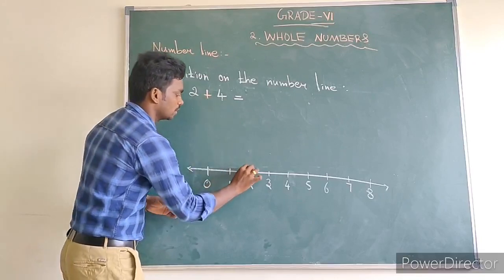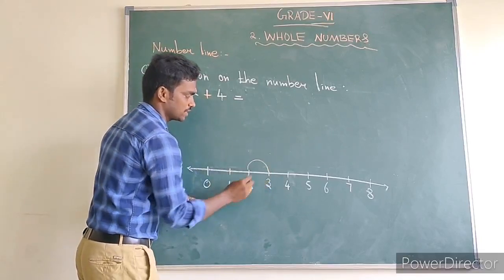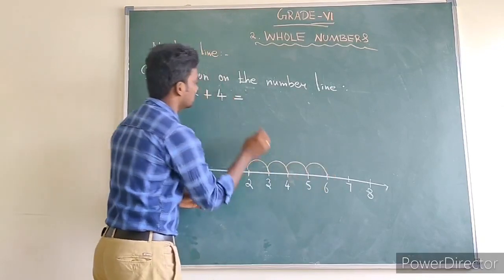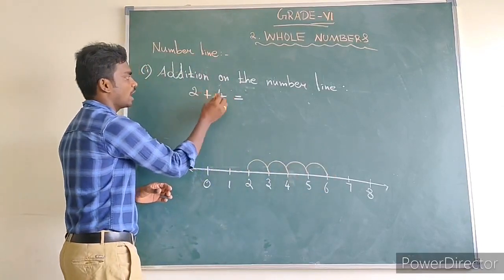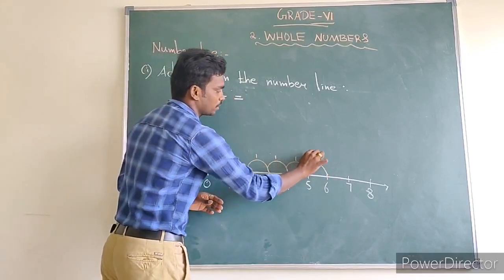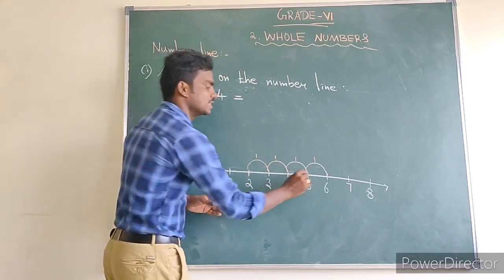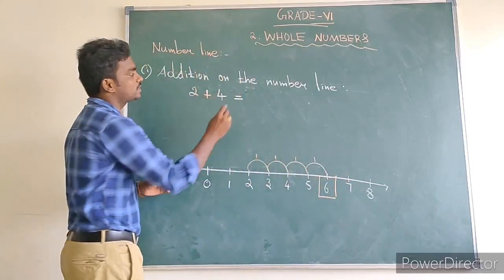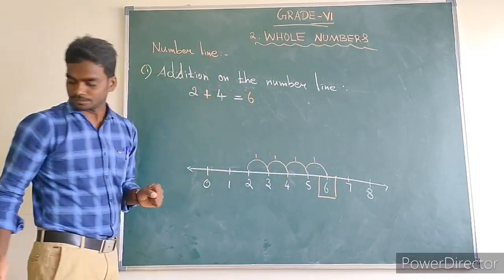So starting from 2, we move first step, second, third, fourth. 1 time, 2 times, 3 times, 4 times. Moving 4 steps towards the right, we reach the number 6. So the value of 2 plus 4 is 6.